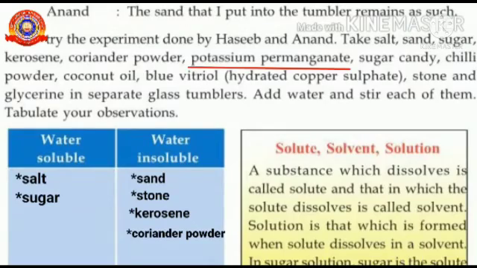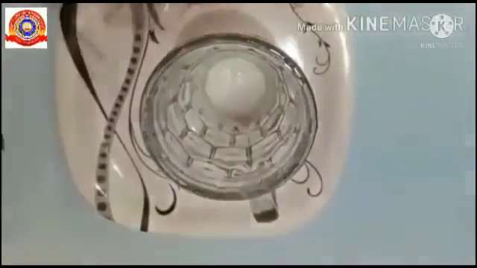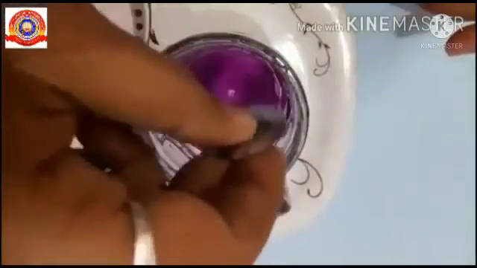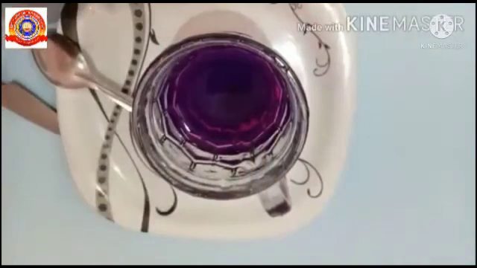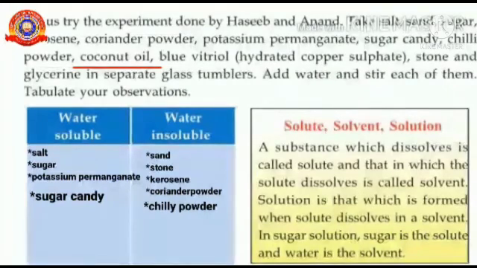Have you ever seen potassium permanganate? This is potassium permanganate. When we mix potassium permanganate powder in water, it becomes a colorful solution. That means potassium permanganate is soluble in water. Then sugar candy. It is also soluble in water. Chili powder is like coriander powder. It is not fully soluble in water. So it is in the water insoluble list. Next comes coconut oil. It is also not soluble in water.